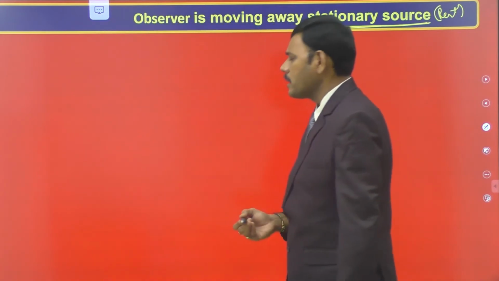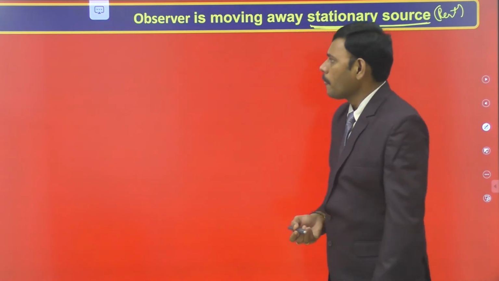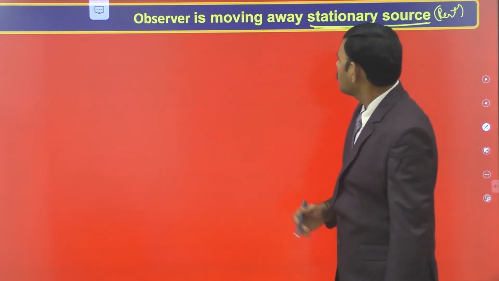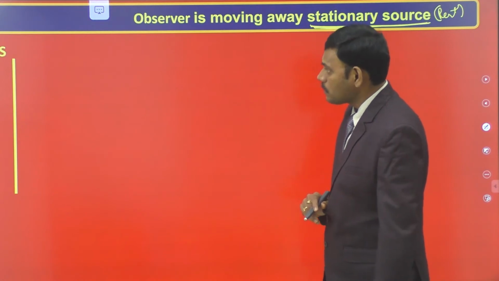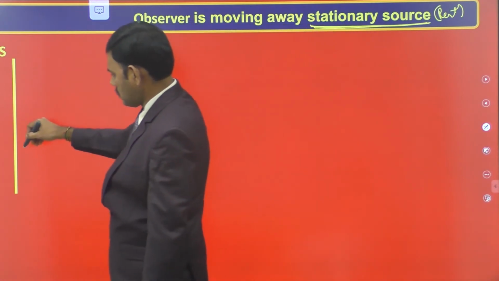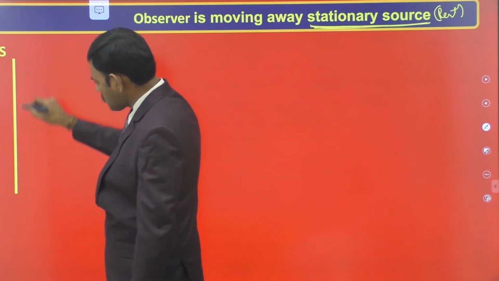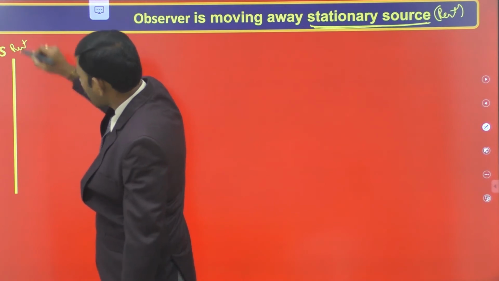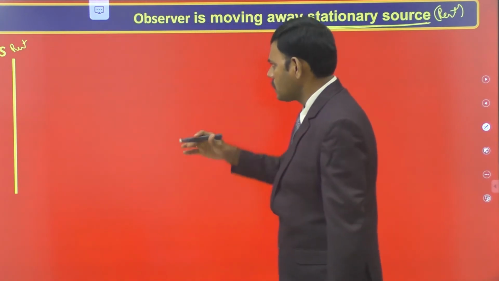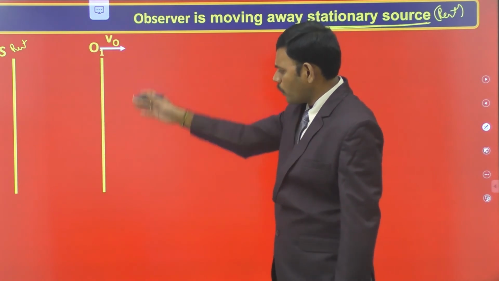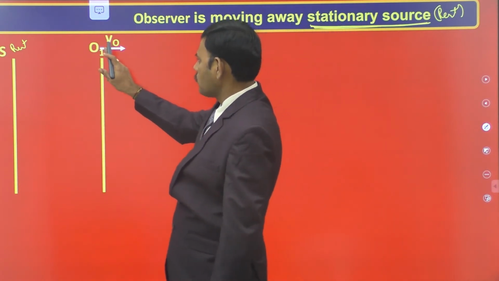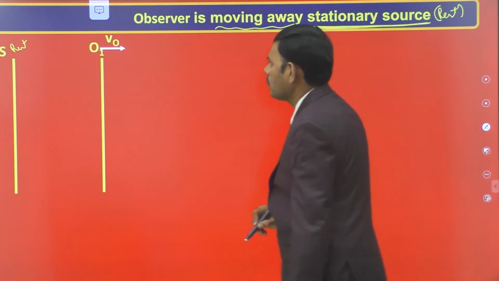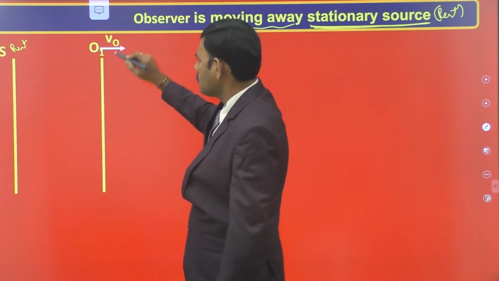In this case also we would like to find out the apparent frequency. Let us try to complete the derivation by using the following animation. Let us consider a stationary source first of all. Let this be the source at position S, which emits the sound and is at rest. Velocity is 0. Consider the moving observer. At 0 seconds, let the observer be at position O1. Of course, he is moving away from the stationary source with velocity V0.